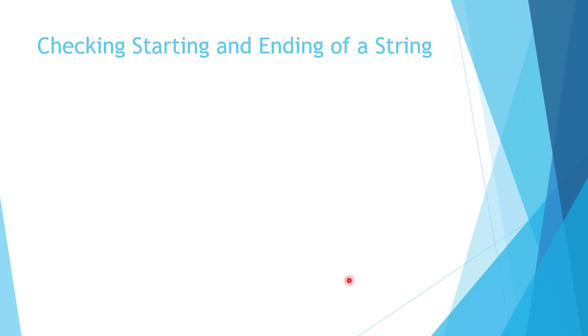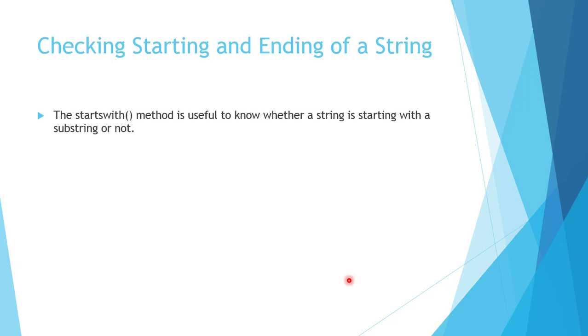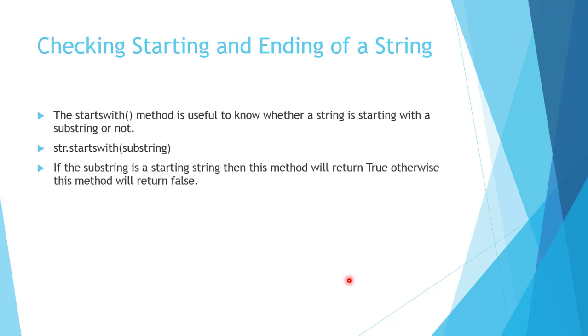Next is checking the starting and ending of a string. The startswith method is useful to know whether a string starts with a substring or not. The syntax is str.startswith(substring). If the substring is at the start of the string, then this method returns true, otherwise it returns false.